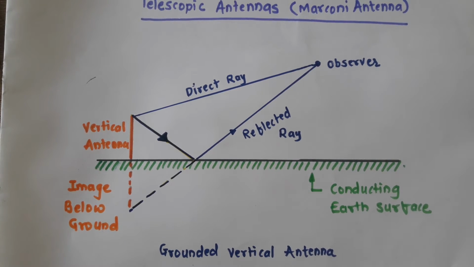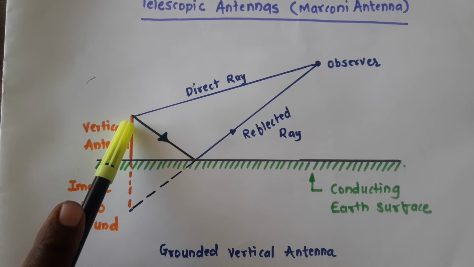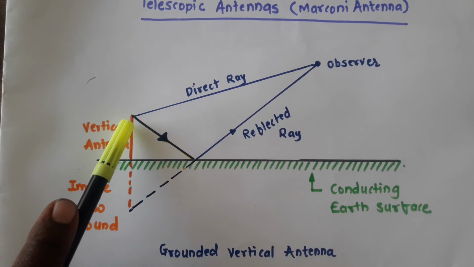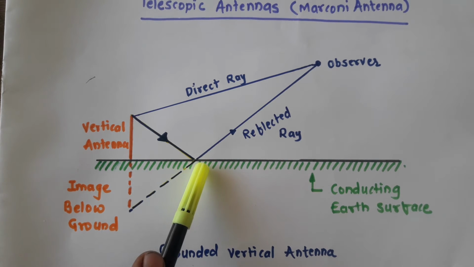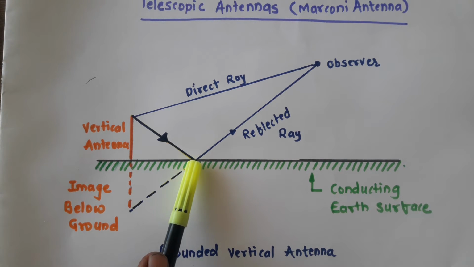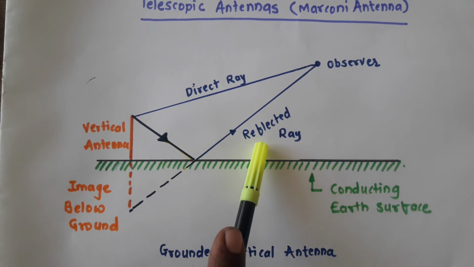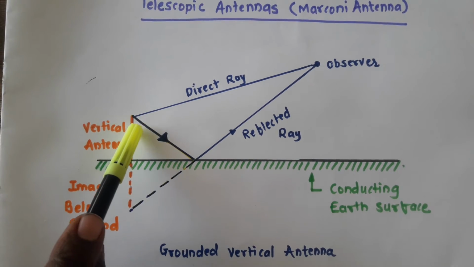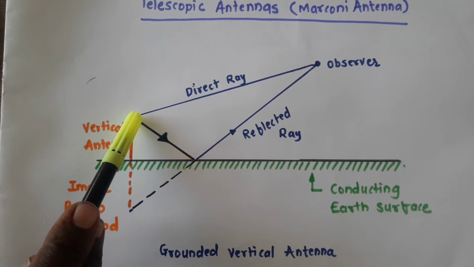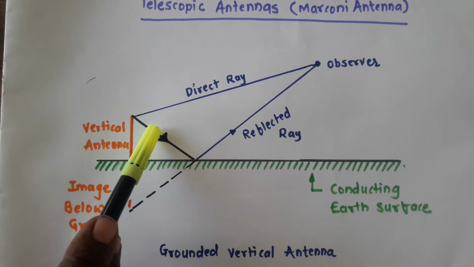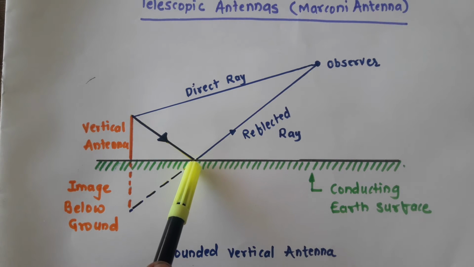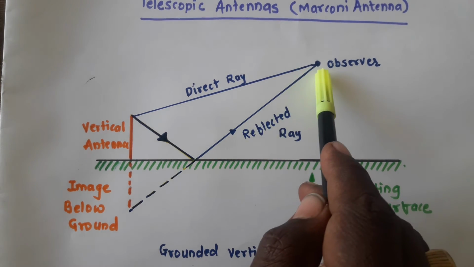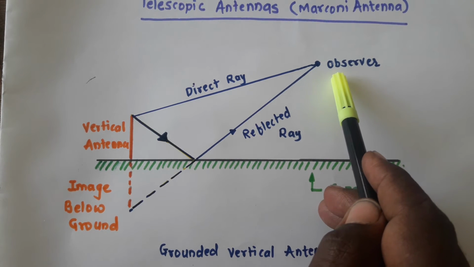Now from the practical application point of view, if any wave is radiated from the vertical antenna, that particular peak will be incident on the conducting earth surface, and from the earth surface it is reflected towards the observer. So the way of wave communication is from the antenna to the conducting earth surface, and from the earth surface it is reflected and sent to the observer.